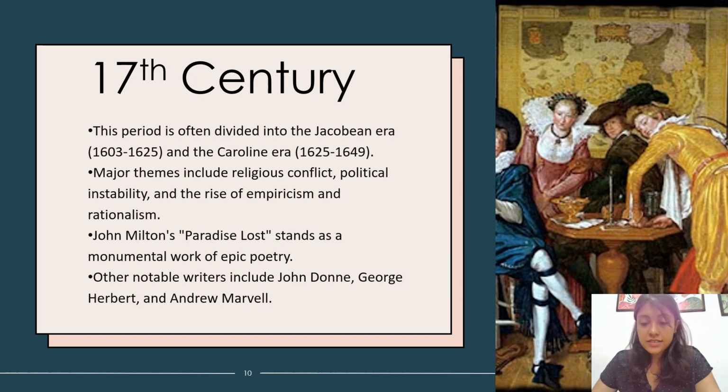Paradise Lost is one of the monumental works of epic poetry that was written in this age. We all know Paradise Lost was written by, tell me. It was written by John Milton. John Milton has written other works too, but Paradise Lost is one of the major works. Samson Agonistes is his other major work. We have other notable writers like John Donne, who is known for metaphysical poetry. George Herbert and Andrew Marvell are also all known for metaphysical poetry. If you want to know what metaphysical poetry is, please comment down below. I'll make a detailed video on what metaphysical poetry is.